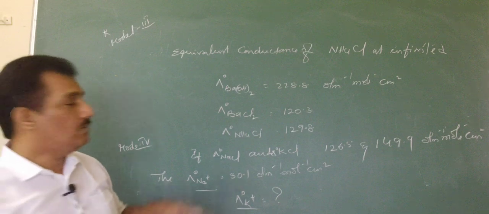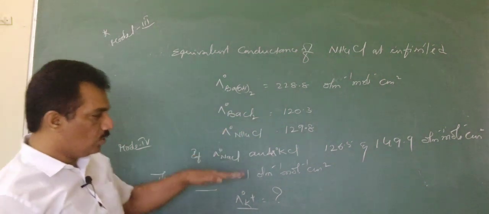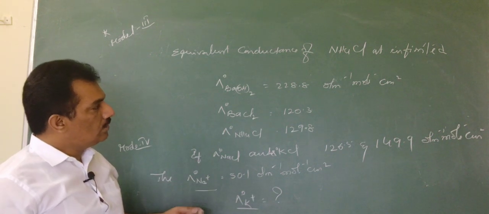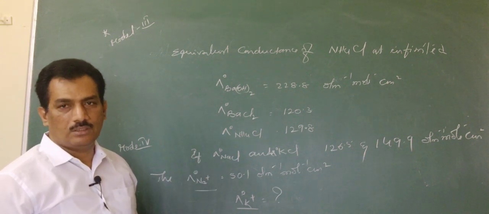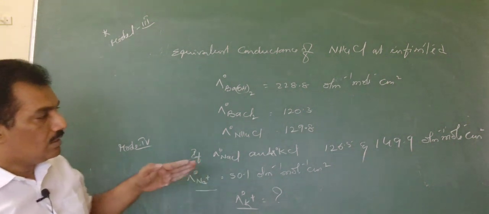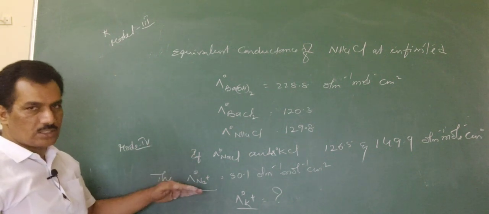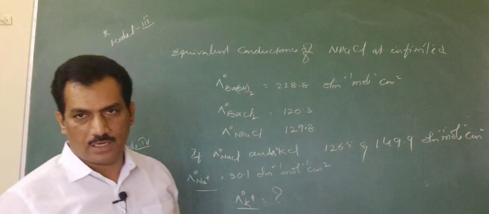These are different model questions that cover the Kohlrausch's law part discussed so far. In the next session, we will discuss the applications of this with some more calculations. By the next session, you have to solve these. I will provide the solutions in the next session, but it is better to try on your own. Clear? Thank you.